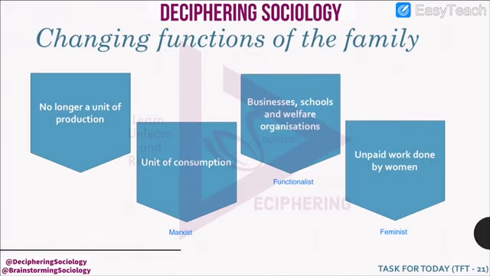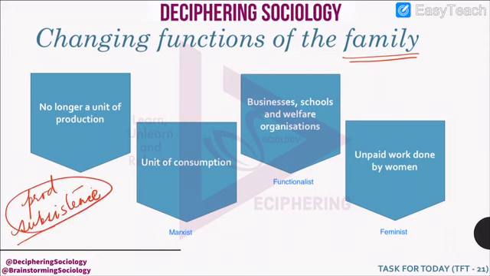Thus we can see that the functions of family have changed. Earlier it was a unit of production in a subsistence economy. Whatever they produced, they consumed. But now, instead of being a producer, it has become a unit of consumption.